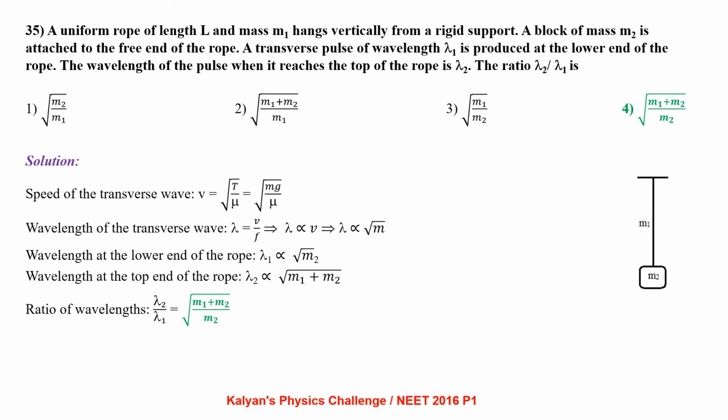Wavelength at the lower end of the rope is lambda 1, that is proportional to square root of m2, the mass of the block. Wavelength at the top end of the rope is proportional to root of m1 plus m2, where m1 is mass of the string and m2 is mass of the block. So when you take the ratio, we get lambda 2 by lambda 1 equal to root of m2 plus m1 by m2.